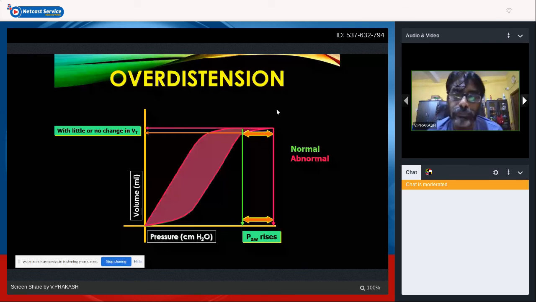A ratio less than 1 means we're giving excess pressure, and the change in pressure is not producing any change in volume. This produces what is called beaking, like a penguin's beak. You can see in this picture the penguin beak. So just increasing the pressures, or increasing the PEEP, is not going to play much of a role.